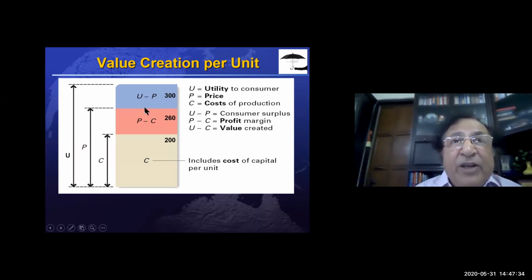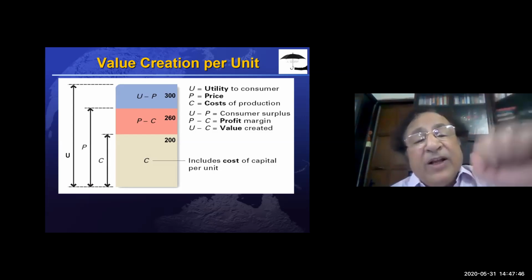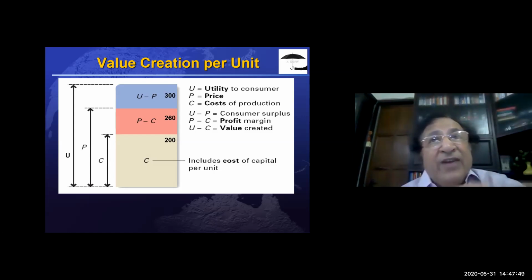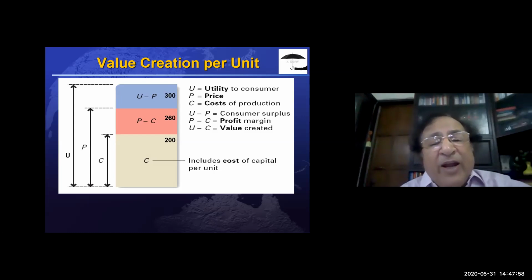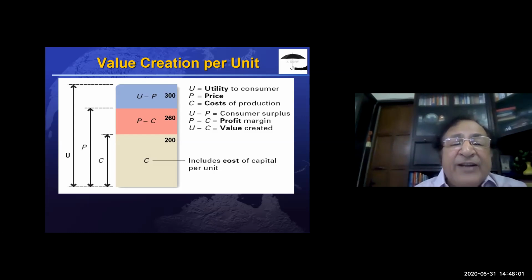They decide P on the basis of the willingness to pay. Now, if one shopkeeper decided to give it at 290, that means he's going all the way up to the willingness to pay. What happens is another shopkeeper reduces the price. He makes it 280. All the customers go towards the other shopkeeper. So that's why the shopkeeper finds a balancing price, and he determines the price with respect to the market conditions and other shopkeepers, considering that he is going to attract customers at this price.